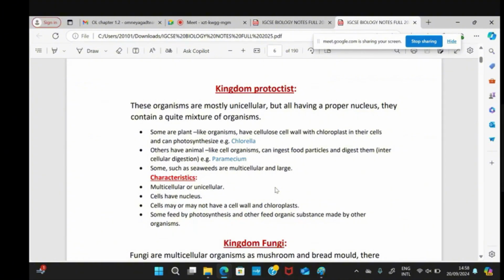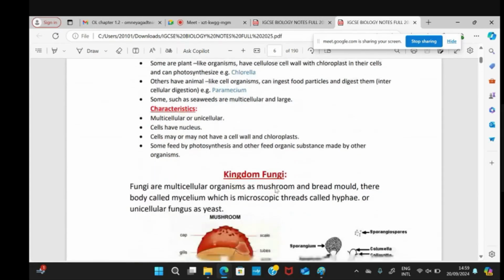Some of them are unicellular, only one cell. Some of them can do photosynthesis like plants. Some cannot. They depend on others to obtain their own food and so on. It doesn't come in the exam. It came only one time, and when they mentioned the protoctist, they talked in the question about what they are first before asking the questions. So don't bother yourself with it.